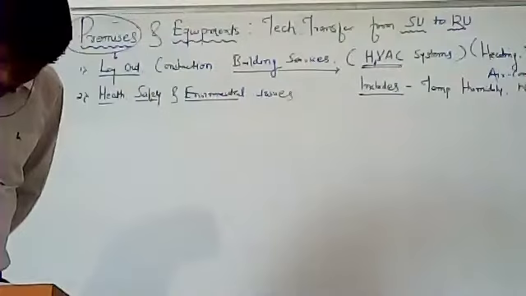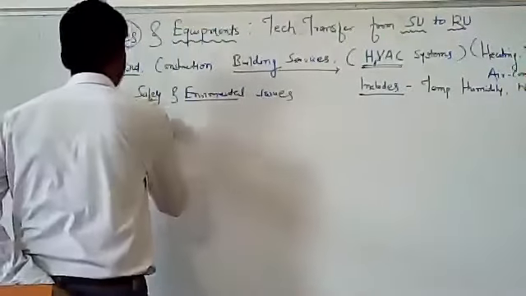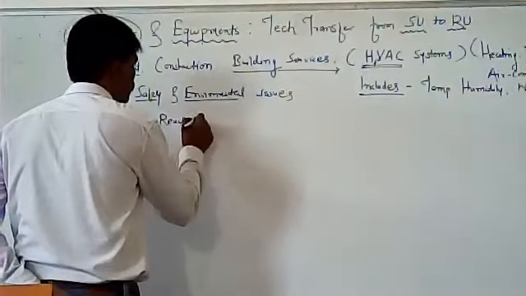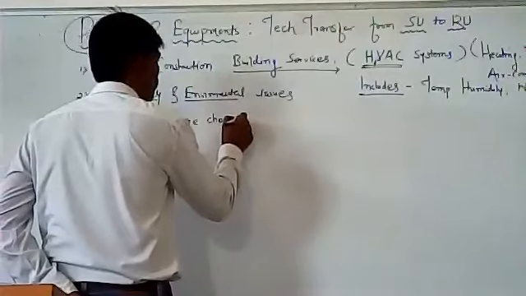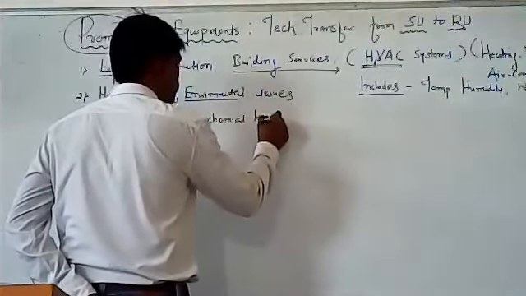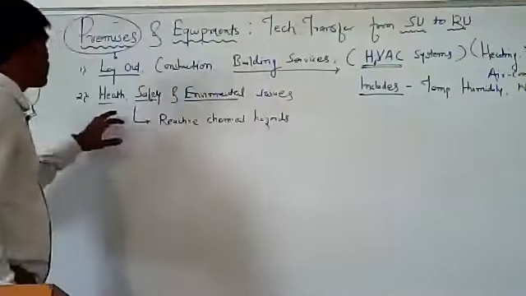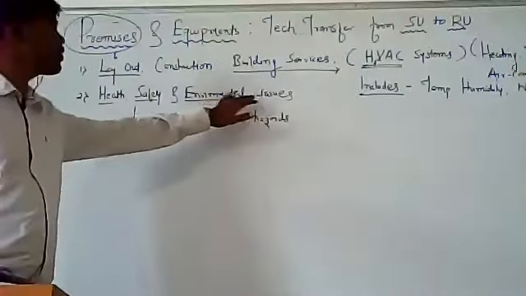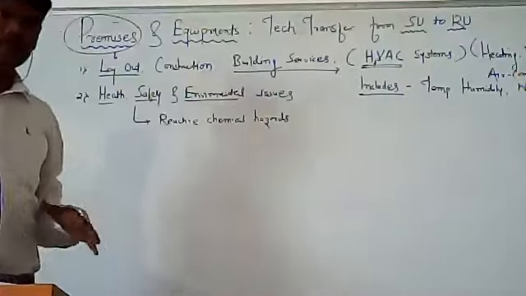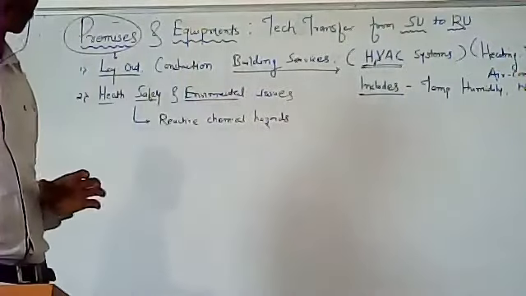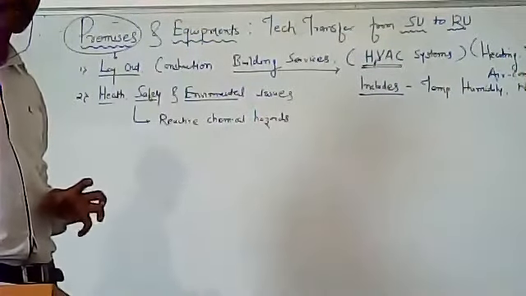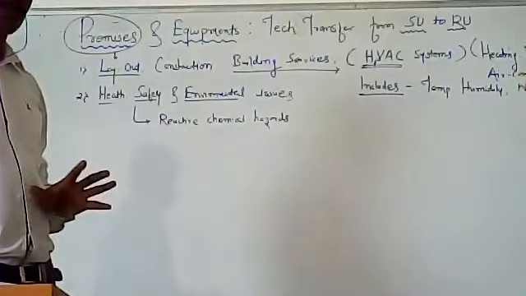It should include the reactive chemical hazards. This is with respect to the personnel who are working over there. This particular health, safety and environmental issues are with respect to the personnel working in that area. So we have to take care of their health, and we are even supposed to take care of some environmental issues, right?